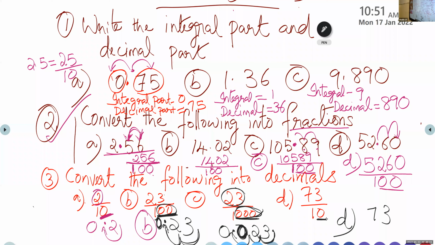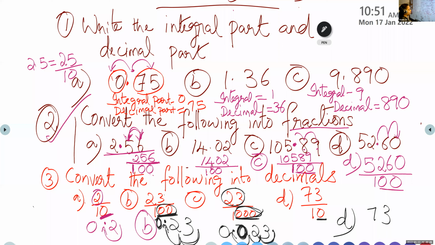So children, first, what will I do? First, I have to write the numerator, 73. Then count the number of zeros in the denominator. How many zeros are there? Only one, ma'am. Only one. So where should I place the point? After how many digits from the right side? 7.3. After 1 digit from the right side.